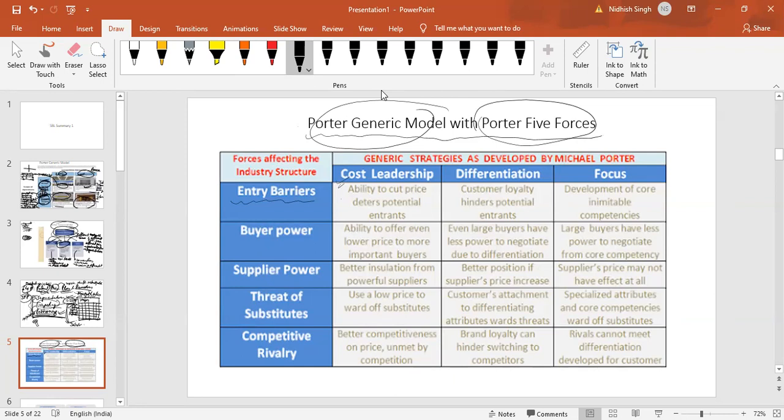Or a cost leadership organization can have certain powers. So what will be the implication for buyer and supplier powers? Can there be a threat of substitutes? Quite low for them, because they're already very low cost. Anyone who enters the market has to operate at very, very low cost. Hence, the threat of substitutes can become low.